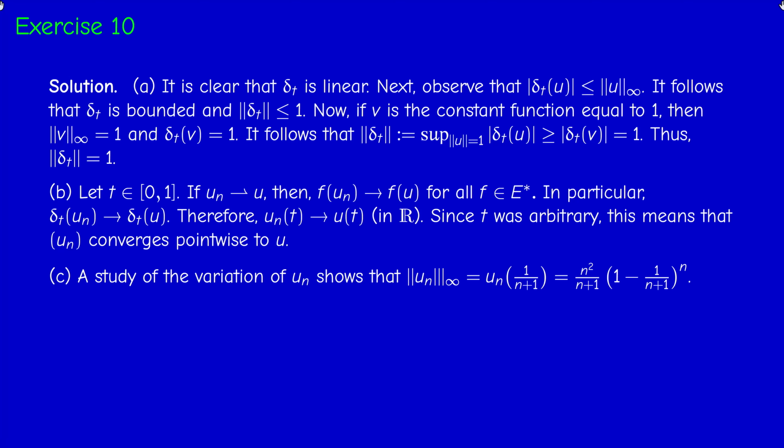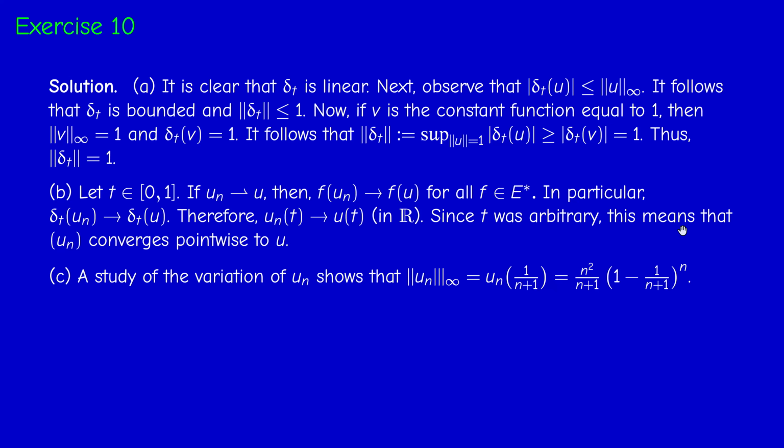Now, if you go back to the sequence un and study its variation, as you know from first year or even from high school, take the derivative and see where the derivative is positive, where it's negative, so where it's increasing or decreasing. It has a maximum at 1 over n plus 1, and when you compute the maximum, you'll find this expression.